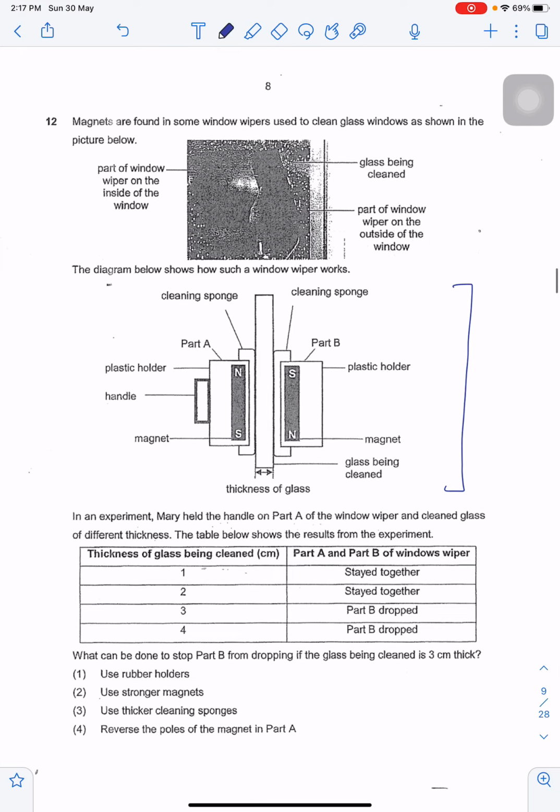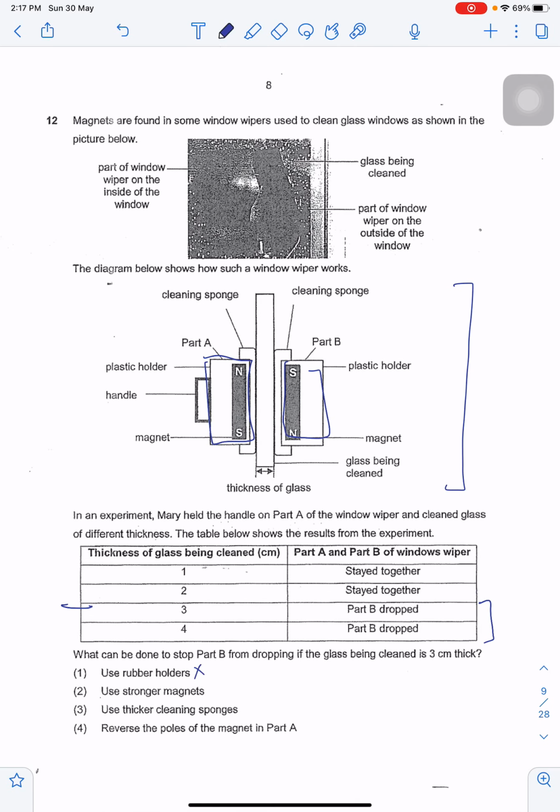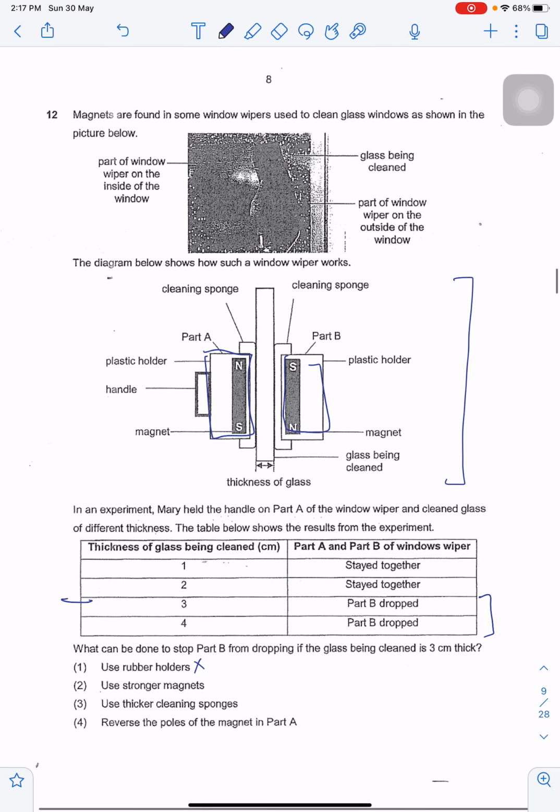Okay, as you can see, once the thickness of glass being cleaned is more than 2, the magnets would not be attracted to each other anymore. So what can we do? Using rubber holders, would it make a difference? It wouldn't. Would using stronger magnets make a difference? That would, right?